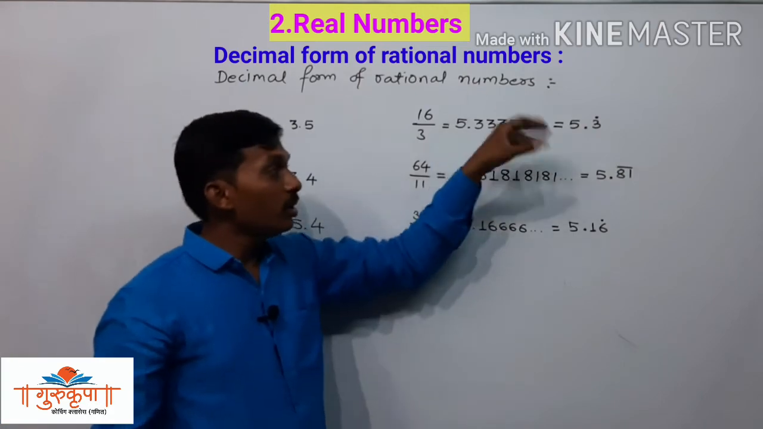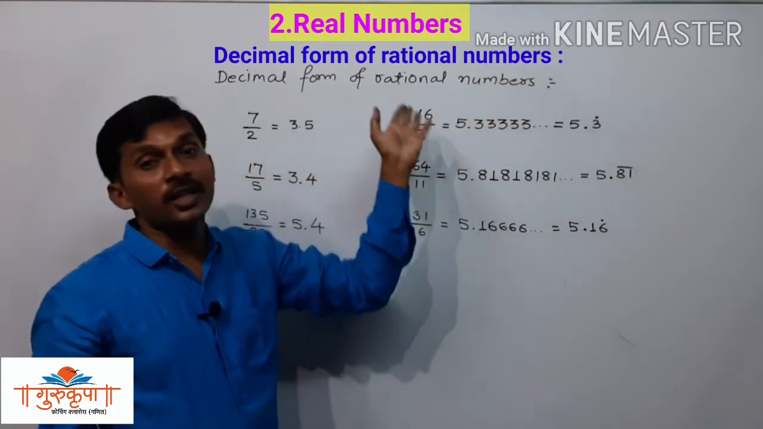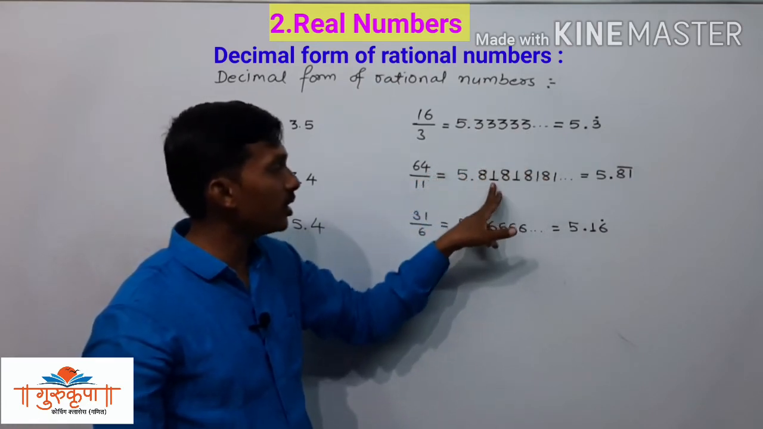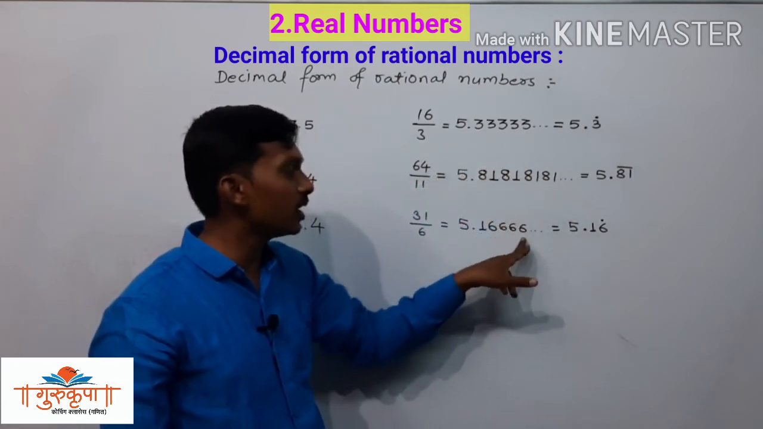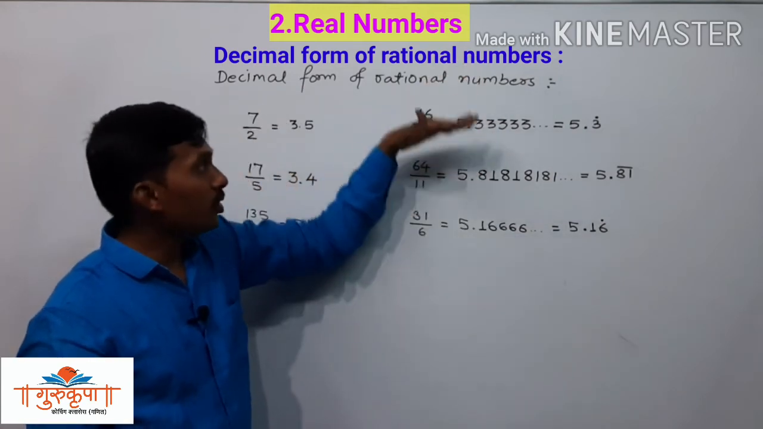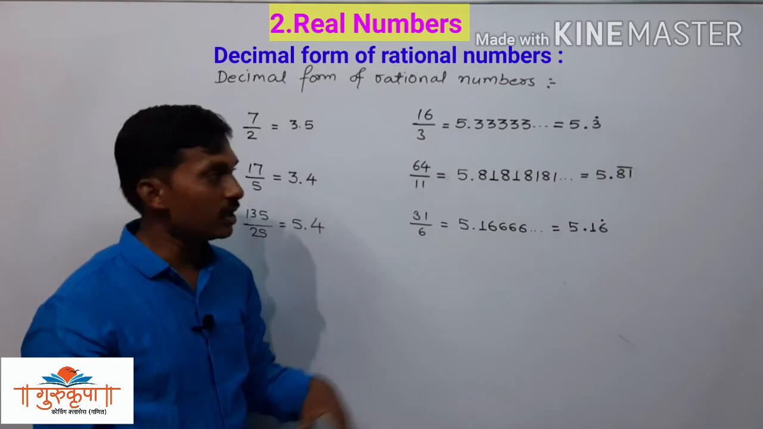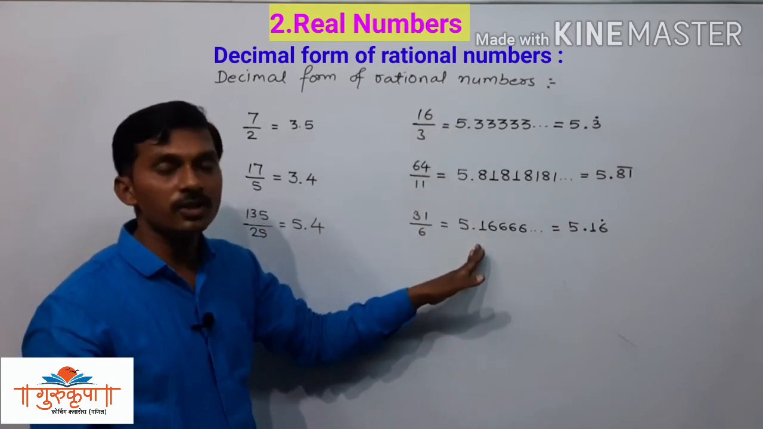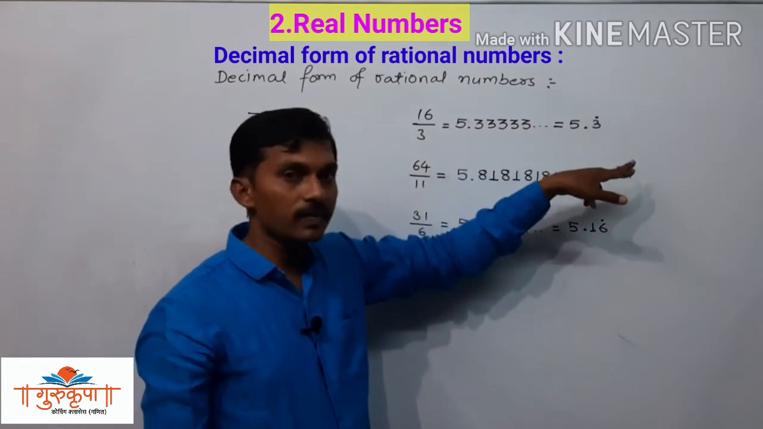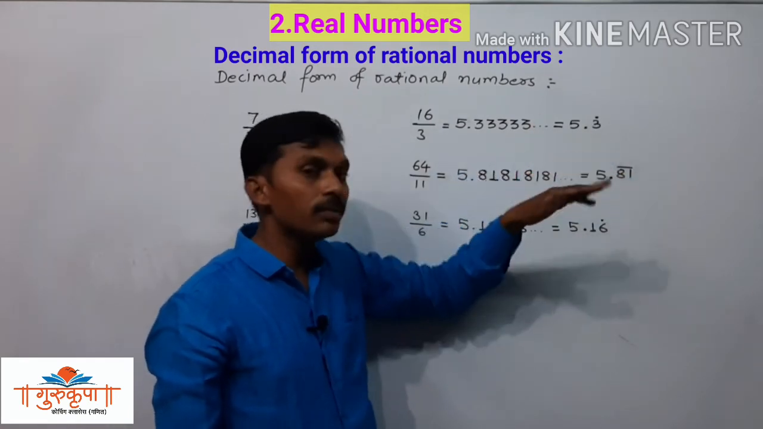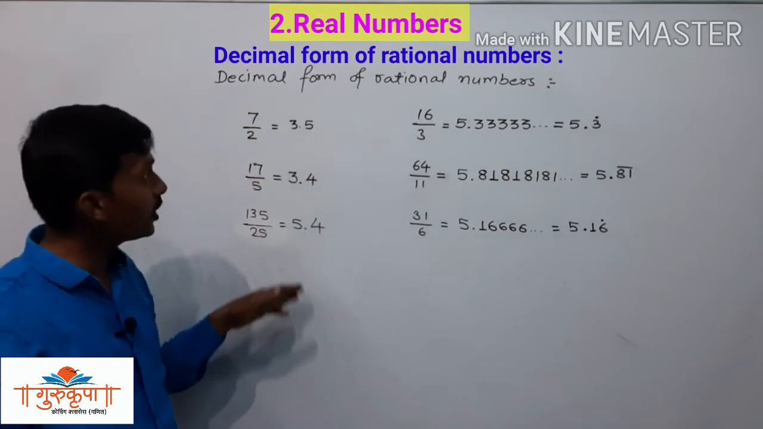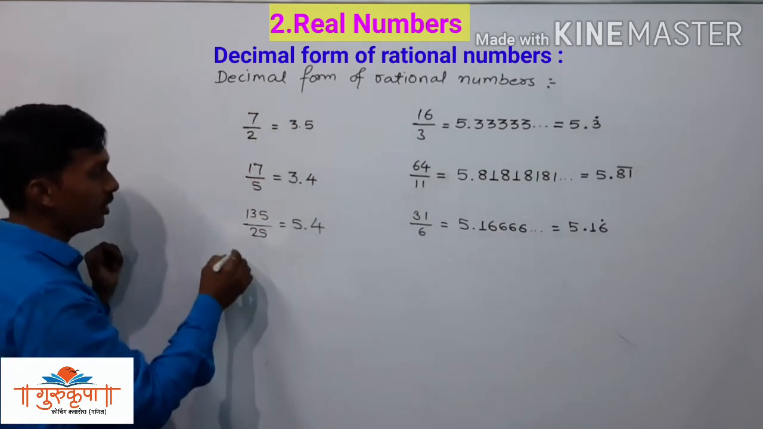we have lot of digits and the digits get recurred. Here the 3 gets recurred, here 81 gets recurred, and here 6 gets recurred. So this type of decimal form of rational number is known as non-terminating but recurring, and this is terminating. This is terminating type of decimal form.